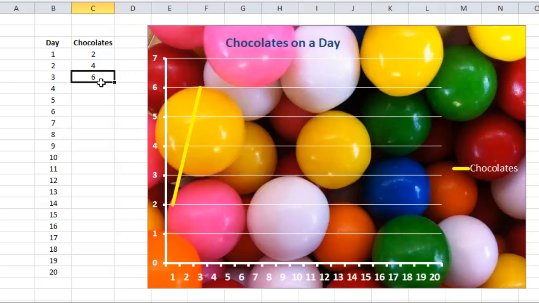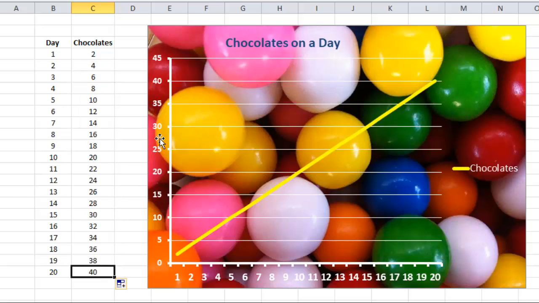Now if this happens for the next 20 days, what will happen? If I plot the graph of days and the chocolates on that particular day, I will get a straight line graph, which is shown by a yellow line here.